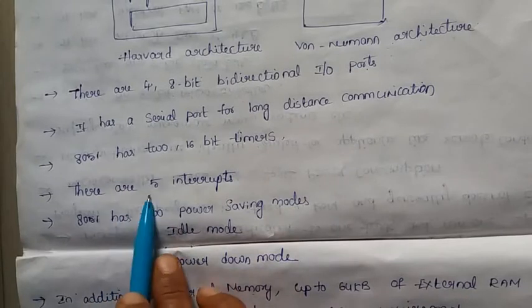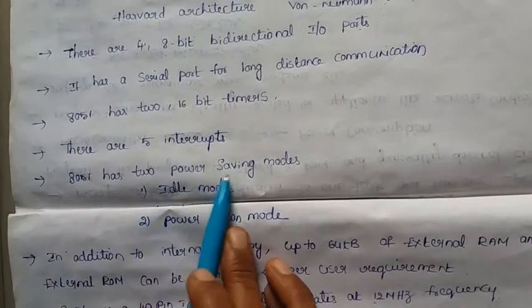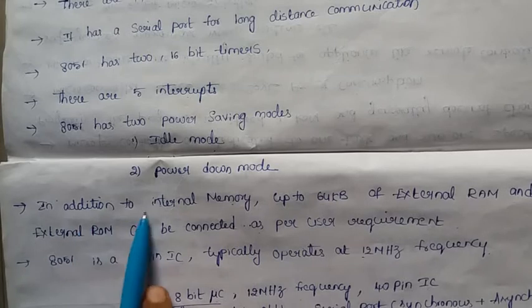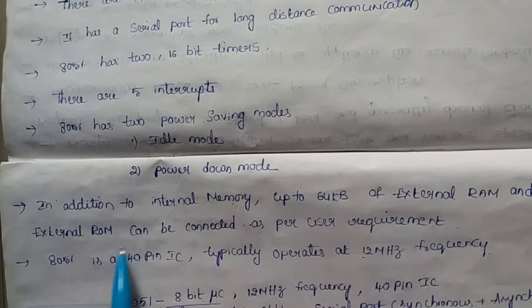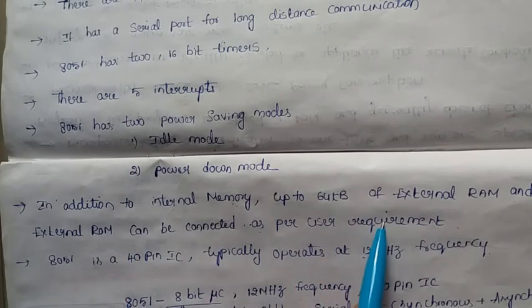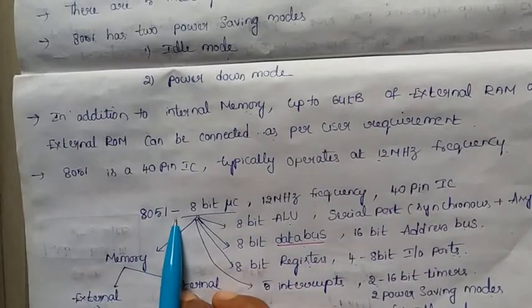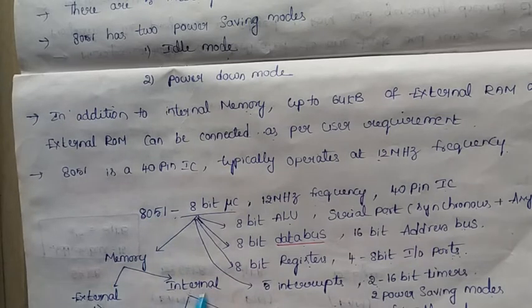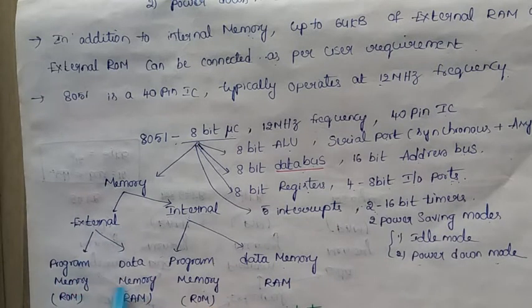It supports 5 interrupts operating at 2 priority levels. It has 2 power saving modes, idle mode and power down mode. In addition to the internal memory, up to 64 kilobytes of external RAM and external ROM can be connected as per user requirement. What memory is present in 8051? It is classified into two types, external memory and internal memory. Again, in both external and internal we have program memory and data memory.